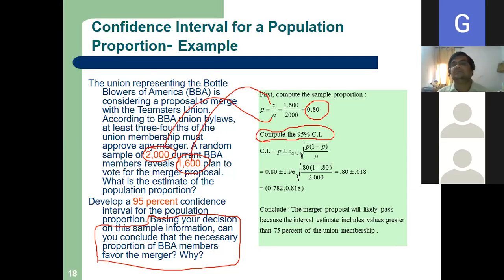Now compute the 95% CI. As I told you, most of the time we use 95%. Why? Can anybody tell me the reason behind this? Virish, can you tell why always 95%?